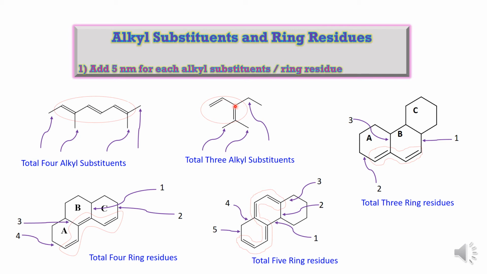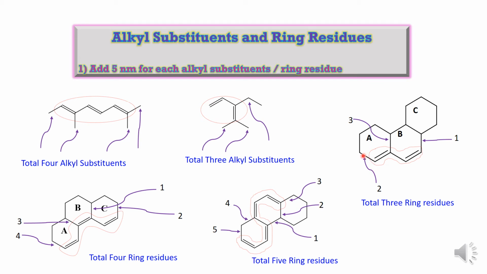At this carbon you will see there is one substituent. So this is the alkyl substituent. This is the alkyl substituent. At this carbon also you can see this one as well as this one. So total three alkyl substituents are present in this compound, 1, 2 and 3. For each alkyl substituent you have to add 5 nanometer. So according to Woodward-Fieser rules, 5 into 3, that is 15 nanometer, you have to add into the basic lambda value. Now again you will see this another compound.